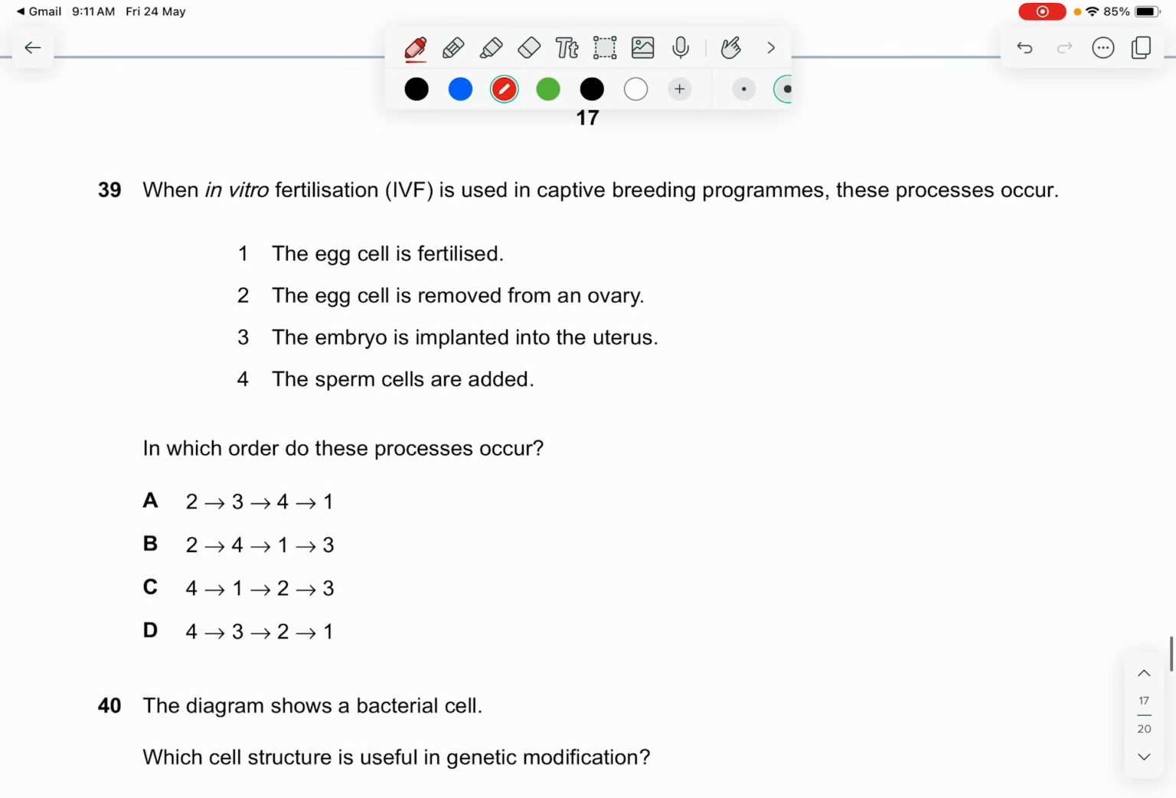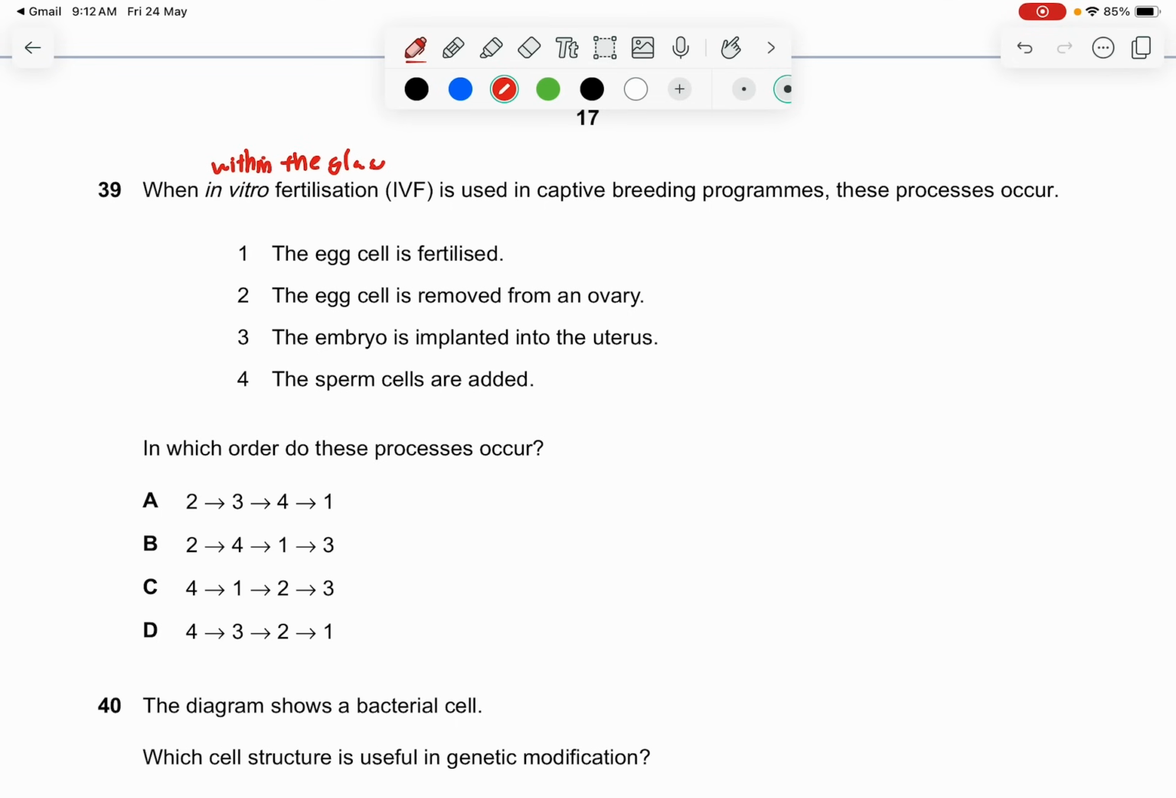Question 39. When in vitro fertilization is used in captive breeding programs, these processes occur. The egg cell is fertilized, the egg cell is removed from an ovary, the embryo is implanted into the uterus, the sperm cells are added. Let's see, what is the first step? IVF is by removing the gametes from the male and the gamete from the female. In vitro means within the glass. So this is not inside the reproductive system anymore. It's outside in the laboratory setting.